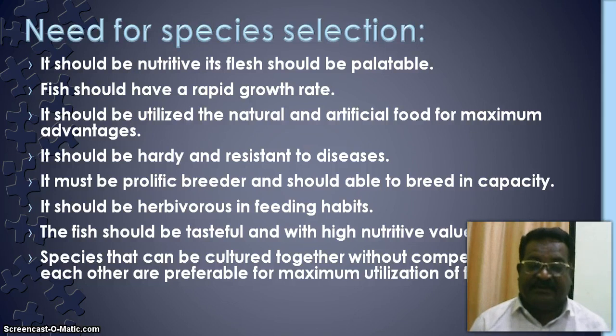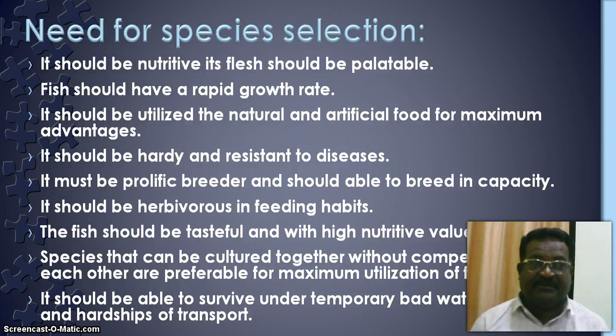The species should be culturable together without competing with each other for food and space. When we go for polyculture, one or more species are selected for culture in the nursery, rearing and stocking ponds, so the species should not compete with each other for food and space.